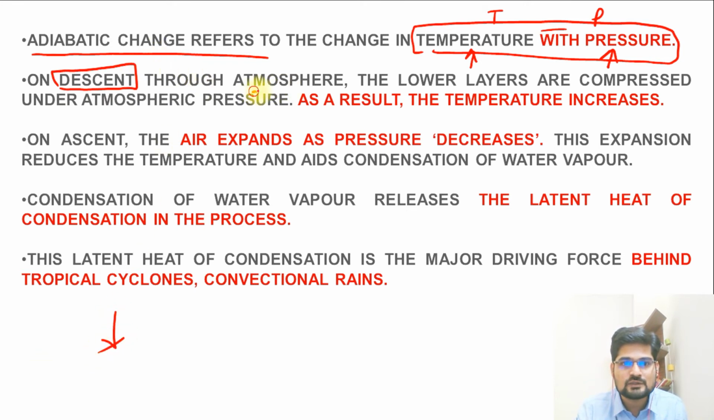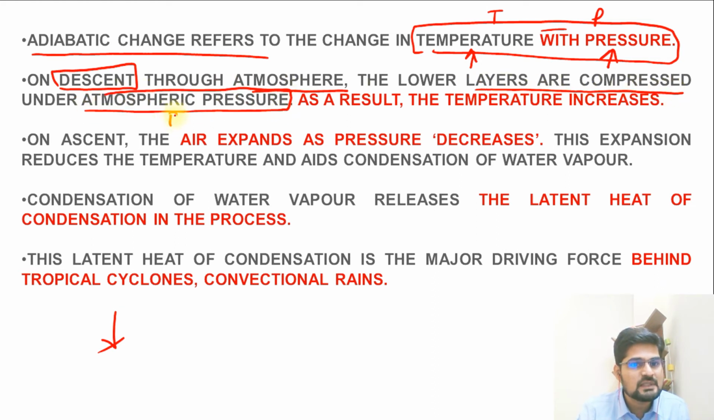Remember, through the atmosphere what happens? The lower layers are compressed under atmospheric pressure. So here is the P factor for you. The P factor is actually compressing the lower-level air, right? As a result, what happens? If P is compressing, the temperature increases. So this is the first case that we see. Remember the gas laws, the P and T relationship.